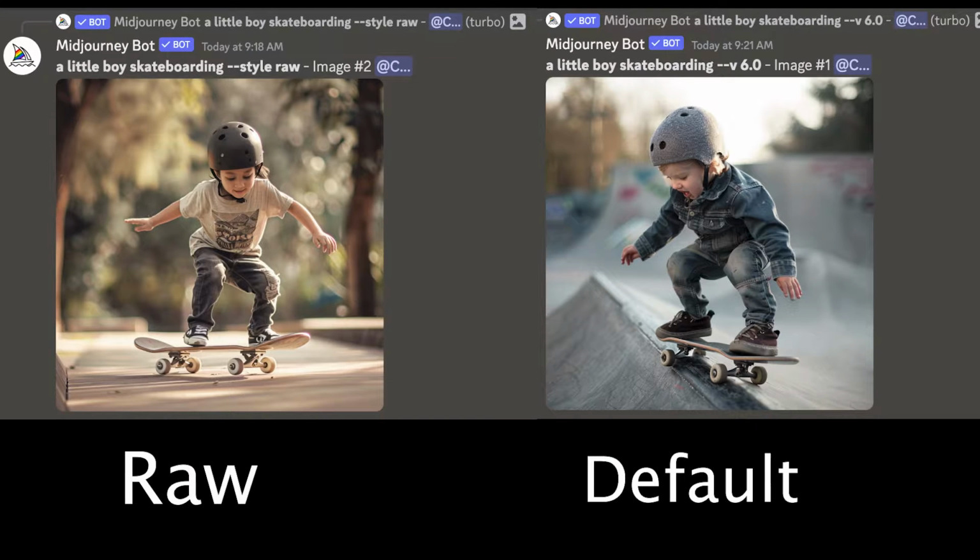All it does is make a picture more basic or more literal to the prompt that you gave it. So you see how in the raw parameter, the boy is just skateboarding on a flat stream. That's pretty much what I was looking for. But in the default version of Midjourney, which is made to sensationalize and make images that are typically more beautiful and typically what the average person would want to see and be impressed by, they put this little boy doing a 50-50 grind at a skate park, which is pretty exciting, but that wasn't really what I was looking for here. So I had to put dash style raw to tone it down a little bit, and then I got what I needed.